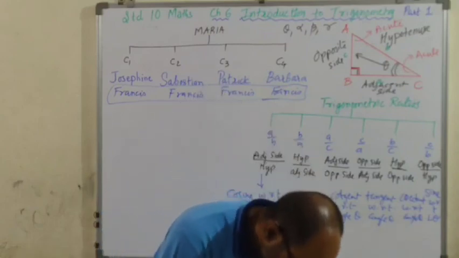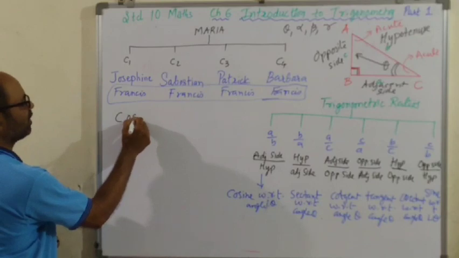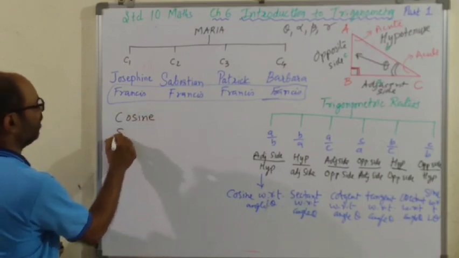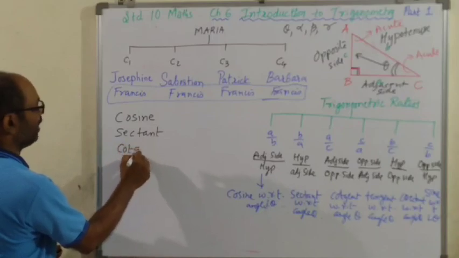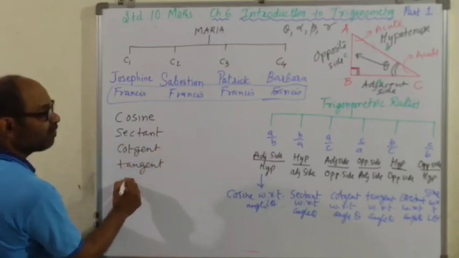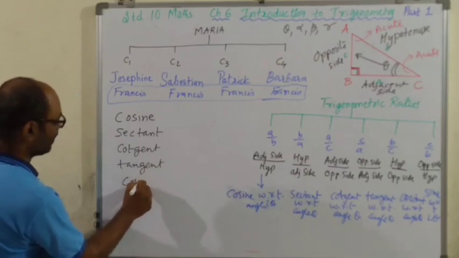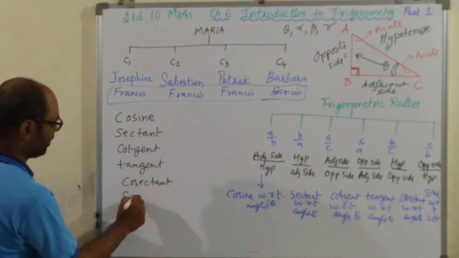All right, I'll write those words clearly here. First one is cosine, the second one is secant, third one is cotangent, fourth one is tangent, fifth one is cosecant, all right, and the last one is sine.